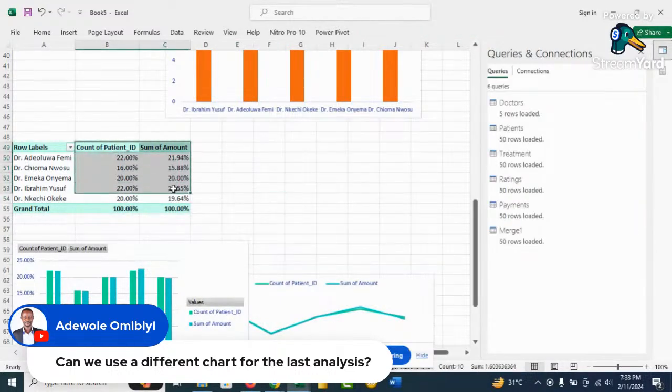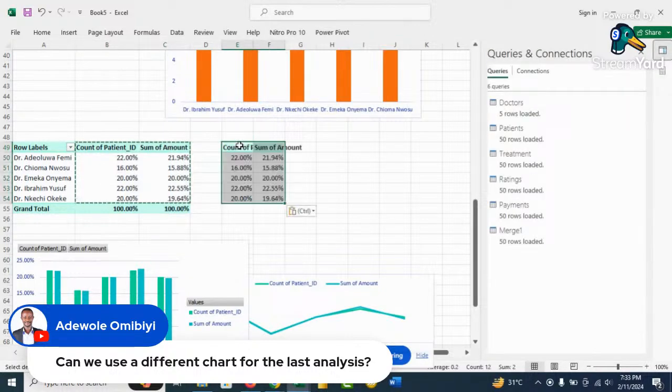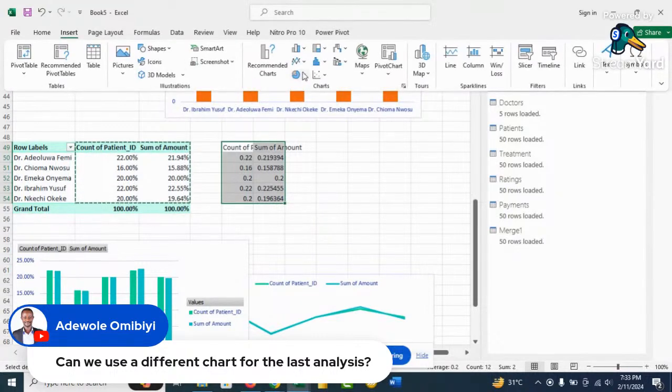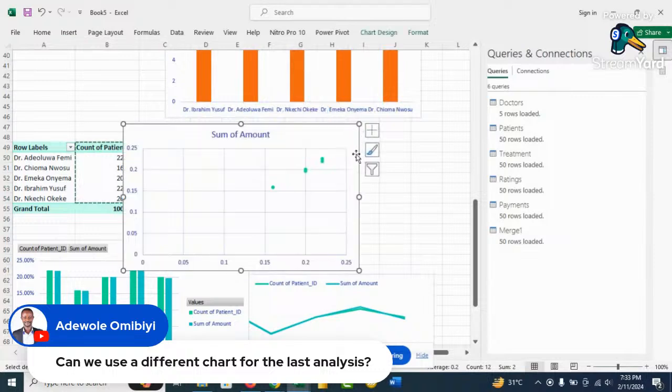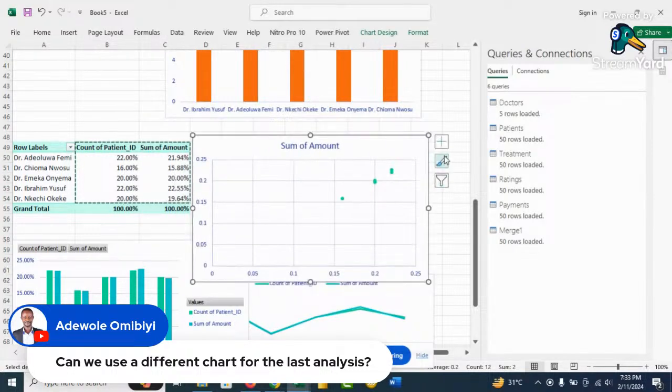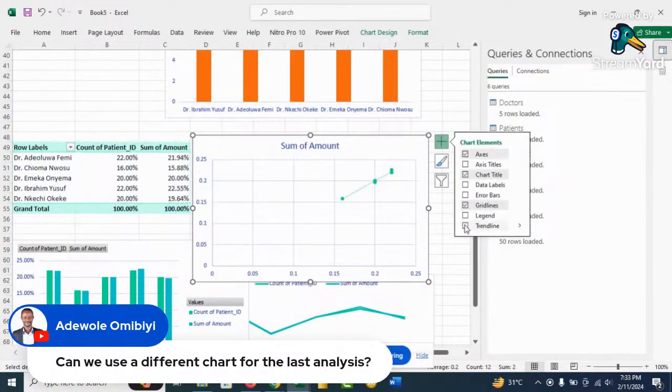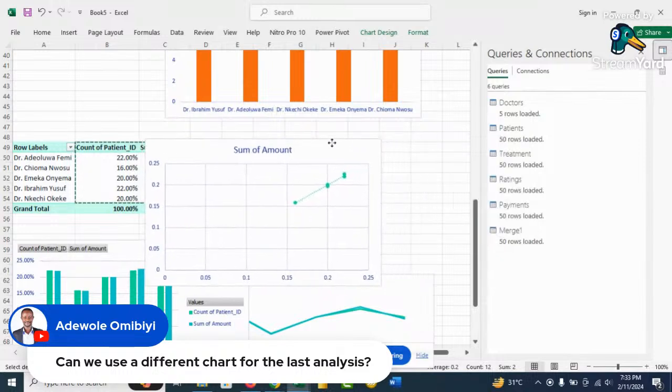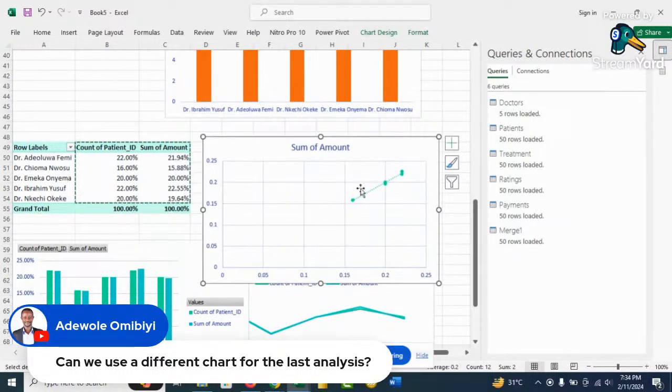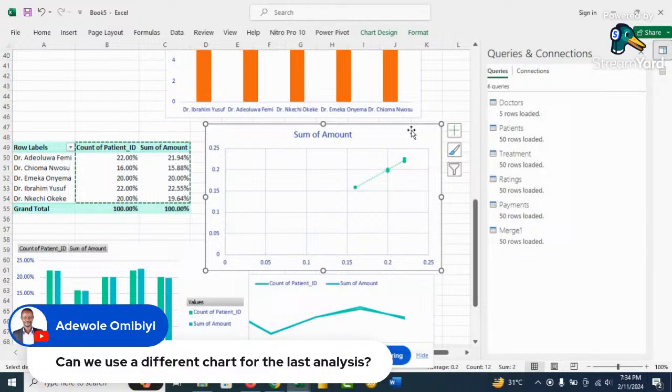So let's bring up a scatter plot, and I just paste this here. I say I want only the values, and go to Insert and click on scatter plots. So you can see scatter plots. If you click on this plus and say show the trend line, you can see the correlation. What we just did is more like correlation. This is called a positive correlation. This is what we have here. So this is another way to represent that.